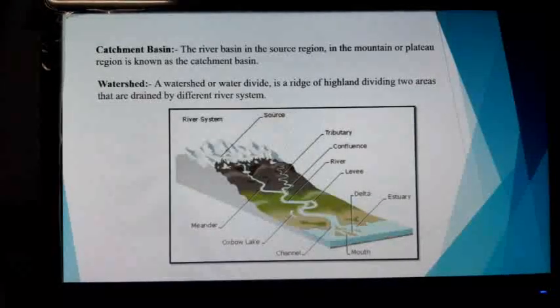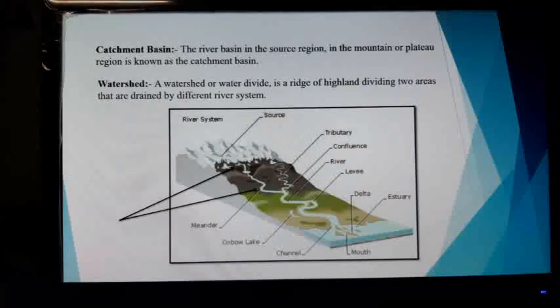Now in this image you can easily recognize the marked area, which is known as catchment basin, as the basin is in the source region of that particular river system. The second marked area is known as watershed because this is the highland which divides the two areas that are drained by different river systems.